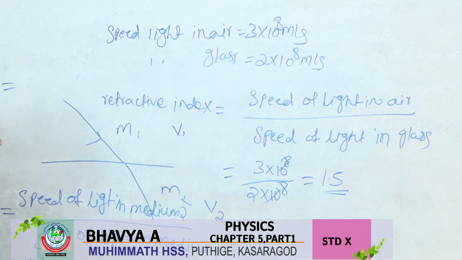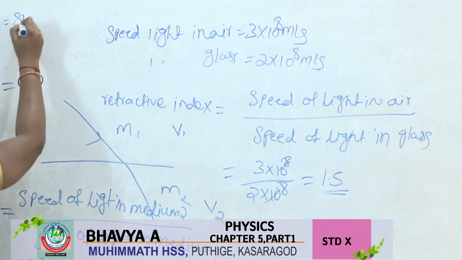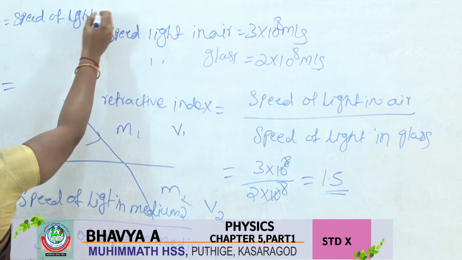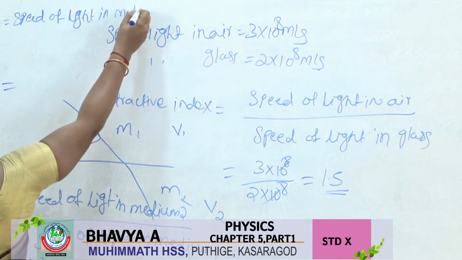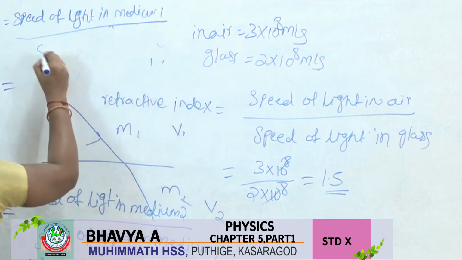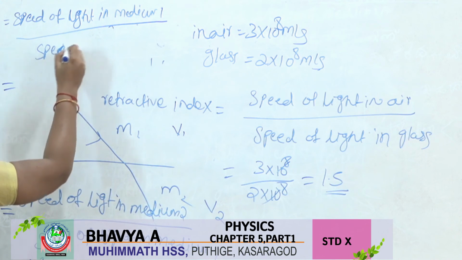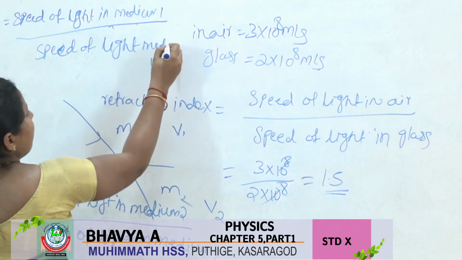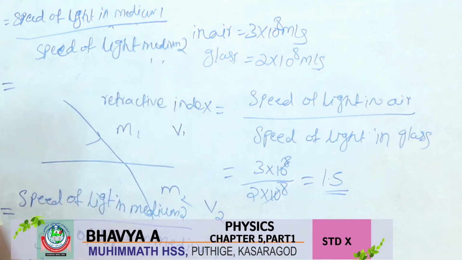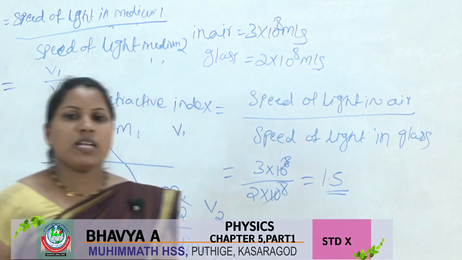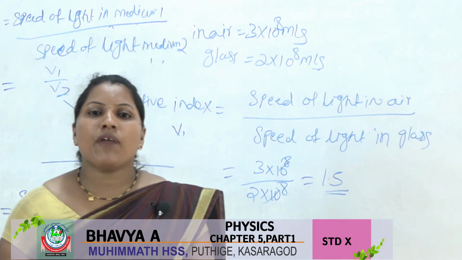Then for medium 2 with respect to medium 1, how do we calculate? The speed of light in medium 1 divided by the speed of light in medium 2, that is v1 divided by v2. Like that we can calculate the refractive index.